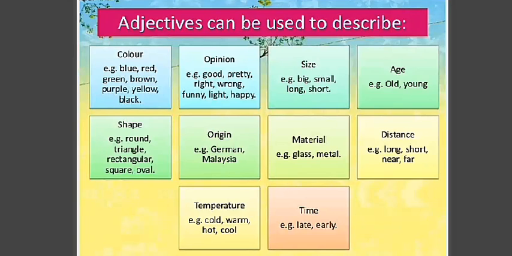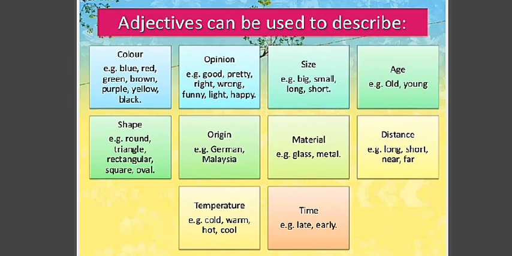We use adjectives to describe age or the state of a person, like old, young, and shape: round, triangular, rectangular, square, oval, cylindrical, cone. Like this we describe shape: heptagon, octagon. Origin: what is the origin of a person? German, Malaysian.